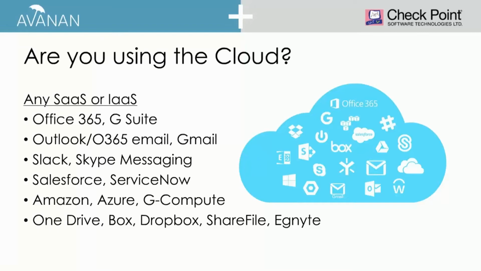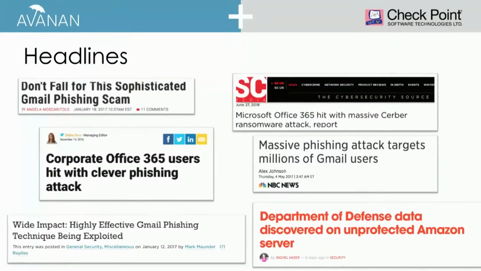If you're using the cloud, and that means any cloud, any SaaS or infrastructure as a service, that could be Office 365, G Suite, email, could be Outlook's email, Gmail, or any communication messaging system like Slack or Skype. OneDrive, Box, Dropbox, Amazon Azure. When we say using the cloud, these are the names that people typically think of. But there are many names that may not be here. But if you're using the cloud, this webinar is important to you.